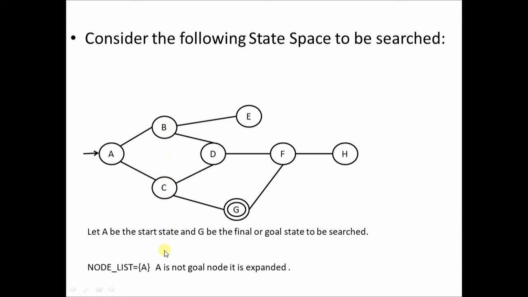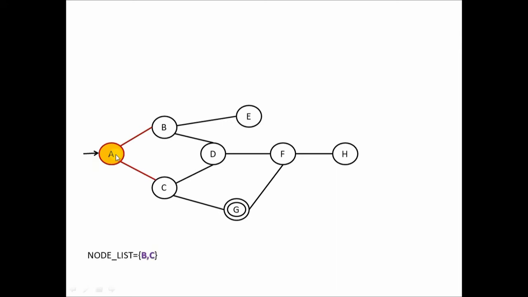That is what we do in our second step. Since A was not a goal state, we decided to expand A, removed A from the node list, and added its immediate neighbors, B and C.